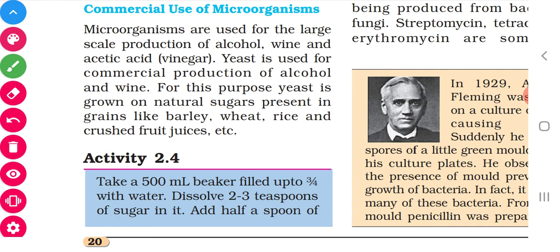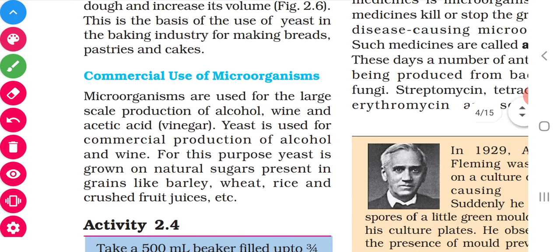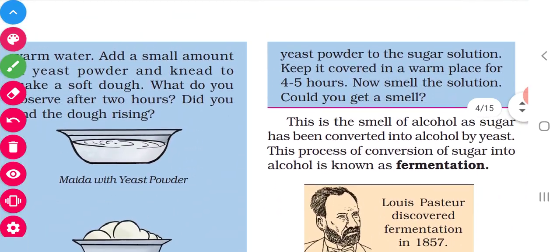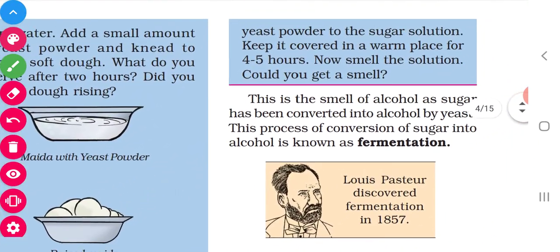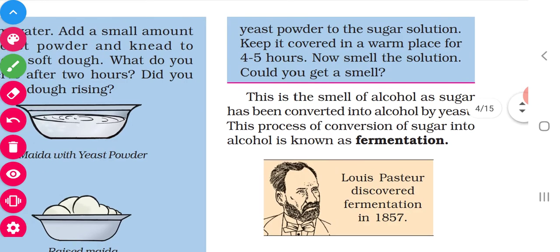Okay. So this is used for the preparation of alcohol, wine and acetic acid. For this, what we used to do is take the natural sugars. Natural sugars are present in barley, wheat, rice and crushed fruit juice. So that we used to take. Then what we have to do? We have to add yeast.